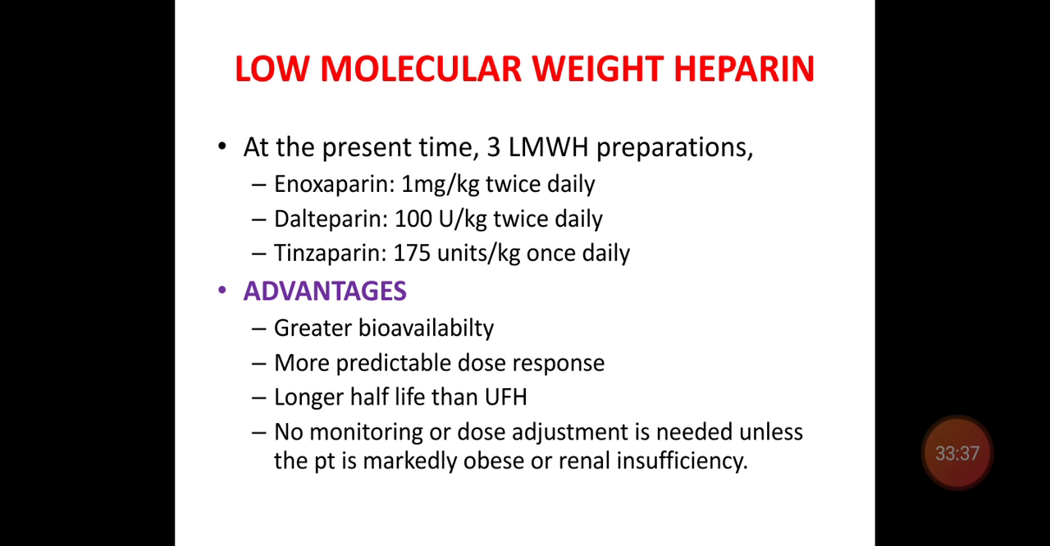Come to the low molecular weight heparin. At present there are 3 low molecular weight heparin preparations available to treat pulmonary embolism. One is enoxaparin, dose of 1 mg per kg twice daily. Dalteparin 100 units per kg twice daily. Tinzaparin 175 units per kg once daily.